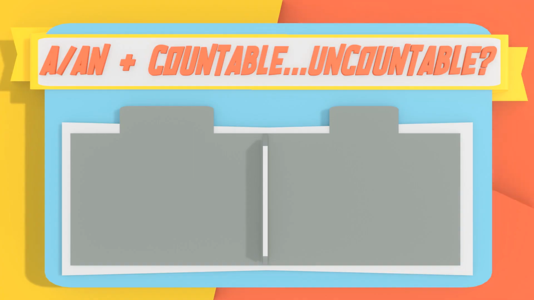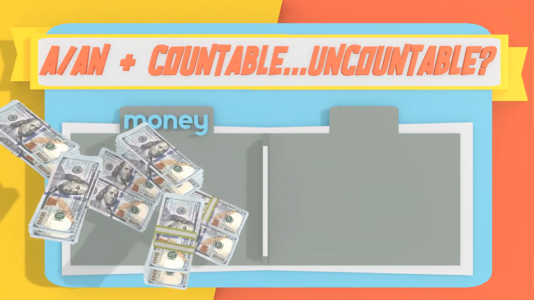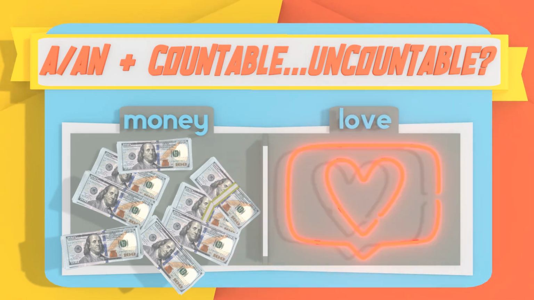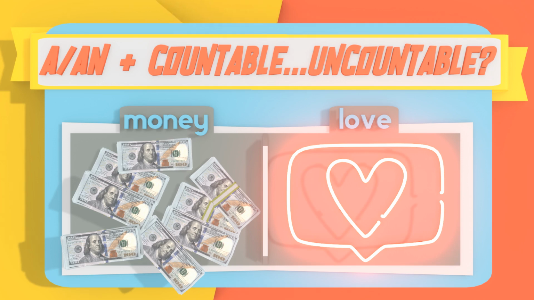Okay, so what happens when you have an uncountable noun? So there are some things in the English language which can't be counted, right? So, for example, money, right? You don't say one money, two monies, three monies. What do you do in that situation? You want to use the word some. I have some money. Another example is love, right? You don't say I have one love, two loves, three loves. No, it's just not natural in the English language. So what do you do in these situations? So in these situations, you'll want to use some.